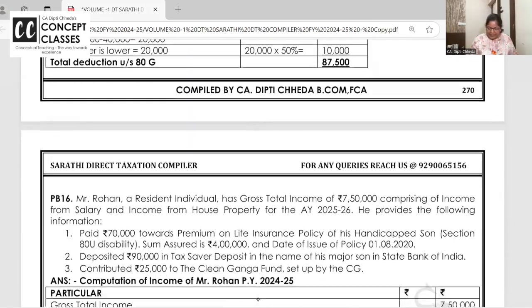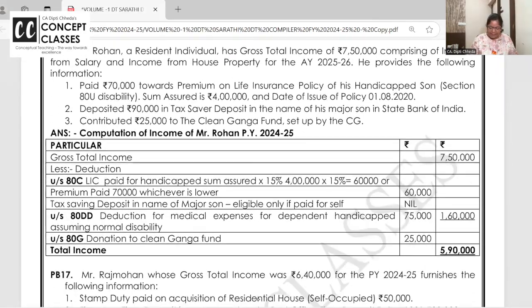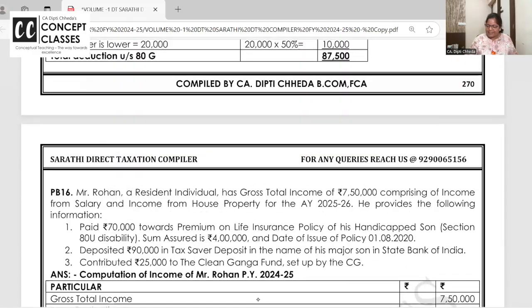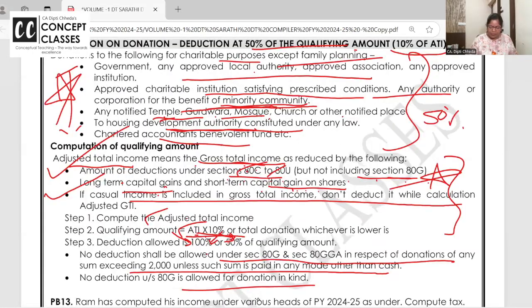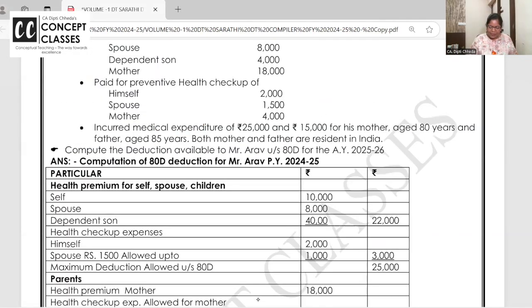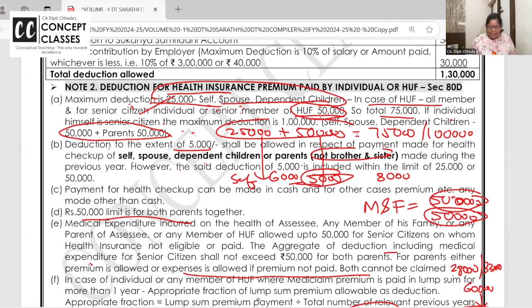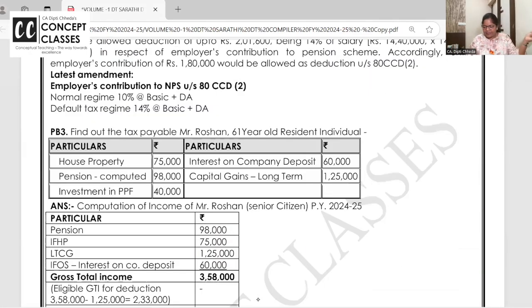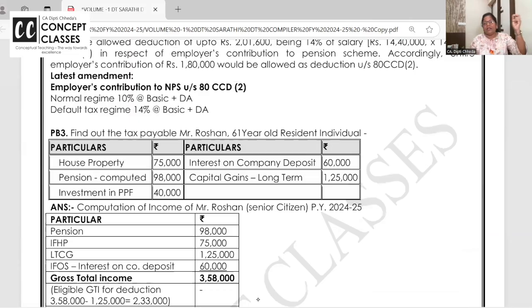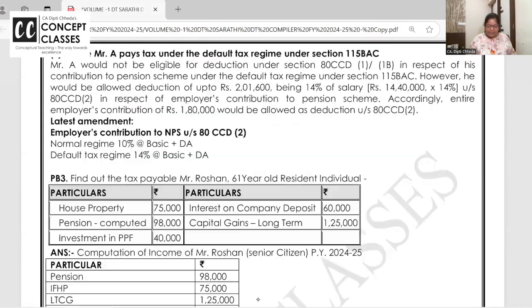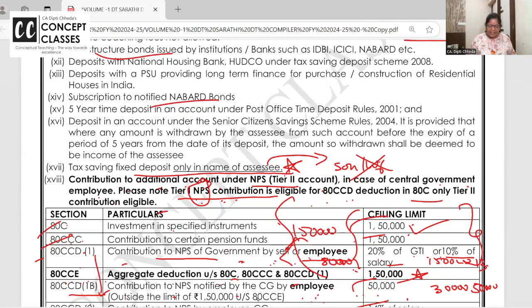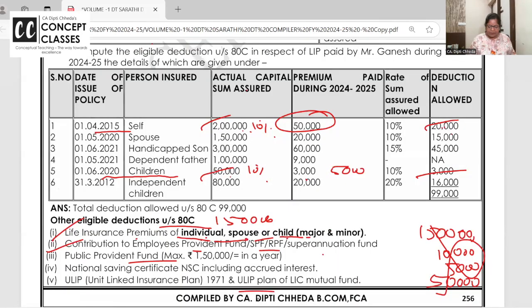That's all for the 80G series. Other 80Gs are very easy. We can take it from here only, from the main table. Quick. Did 80G make sense? Four ways: direct 100%, direct 50%, 100% subject to qualifying amount. If both are there, obviously you will give 100% first and then 50%.